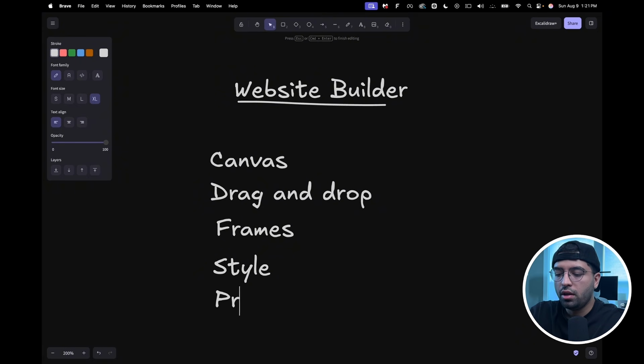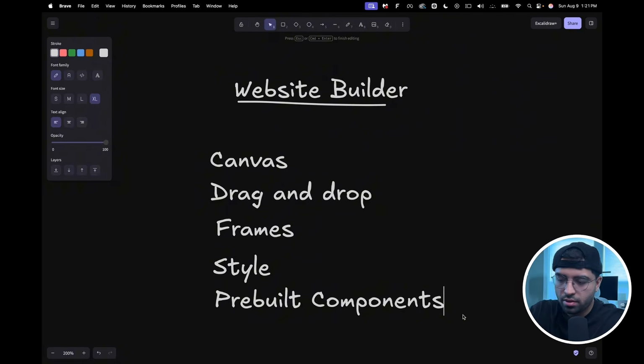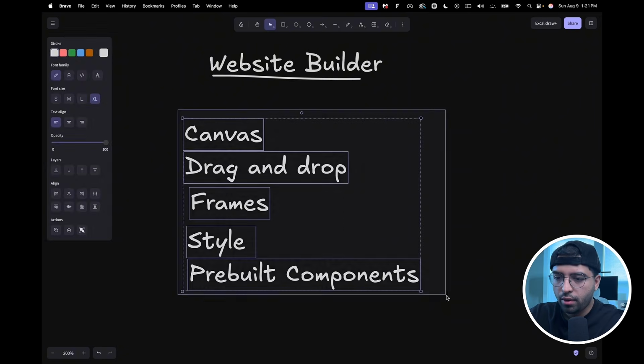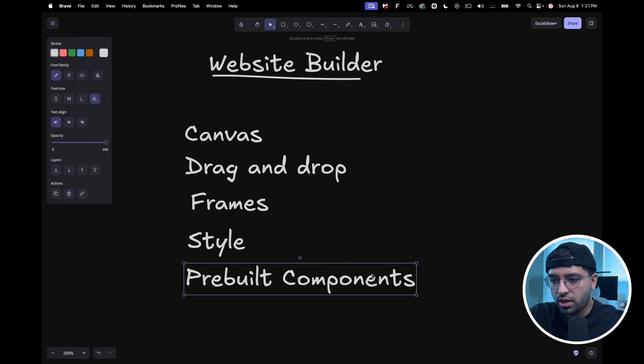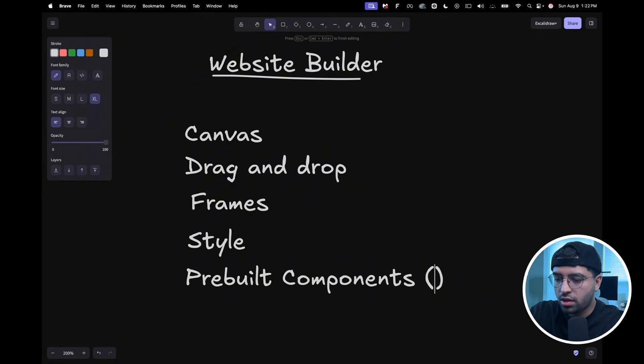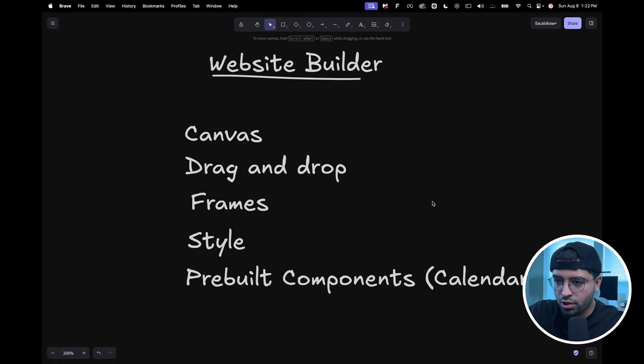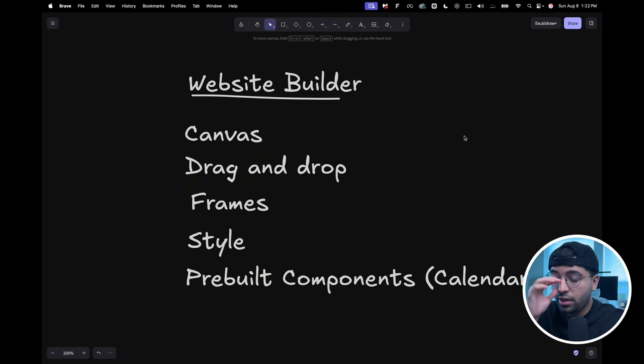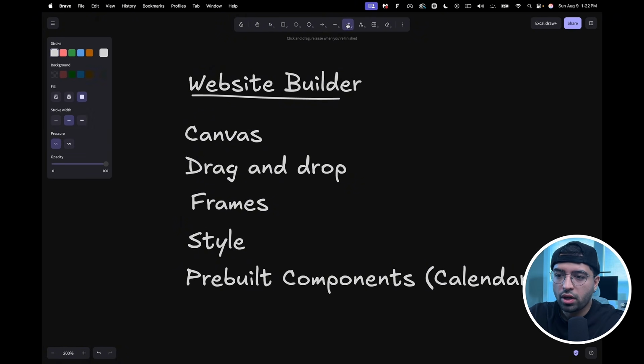So pre-built components, right? Things like payment forms, calendars, etc. And now, how would I approach this? So let's say pre-built components, I have a calendar. I'm just showing you how you should actually think. So the idea here, guys, is essentially to create a prerequisite chart or a linear workflow. So number these in a linear workflow so that all prerequisites are fulfilled before the actual feature is being built.